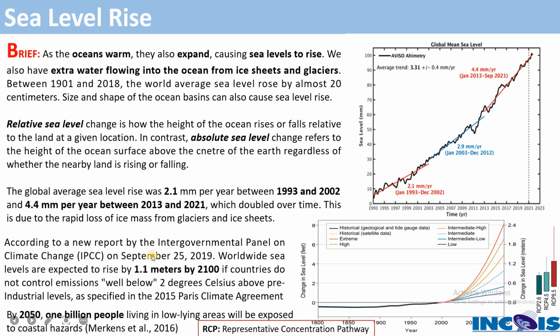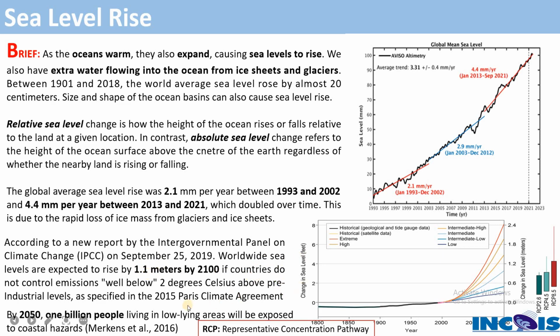So according to some IPCC report, the worldwide sea level is expected to rise by 1.1 meters by 2100 if you continue these emissions like this. If you do not control them, or if you continue like this, then definitely there would be a rise of 1.1 meters by 2100, right?